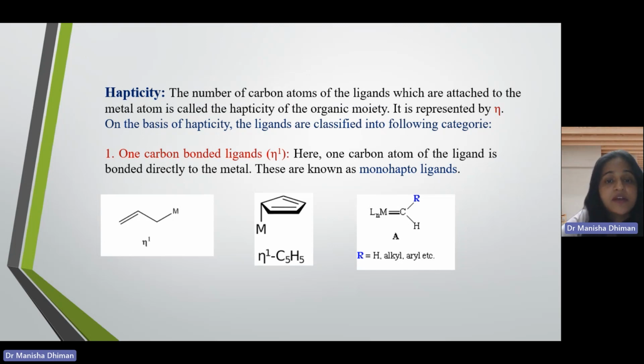We will discuss some examples. For example, if your hapticity is 1, that means the carbon atom of the ligand is bonded directly to the metal. When one carbon atom is directly bonded to the metal, the hapticity will be 1. For example, in the first figure that is shown here, the metal is only bonded with one carbon atom. It is not bonded to the other C2 and C3 carbon atoms. It is just bonded at C1. So the metal is bonded to only one carbon atom. That is why hapticity is 1. In all these examples, when the metal is bonded with one carbon atom, hapticity will be 1.